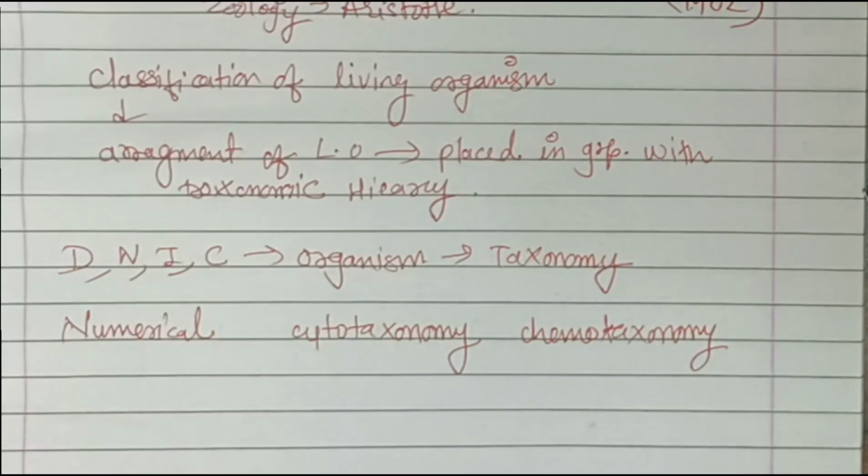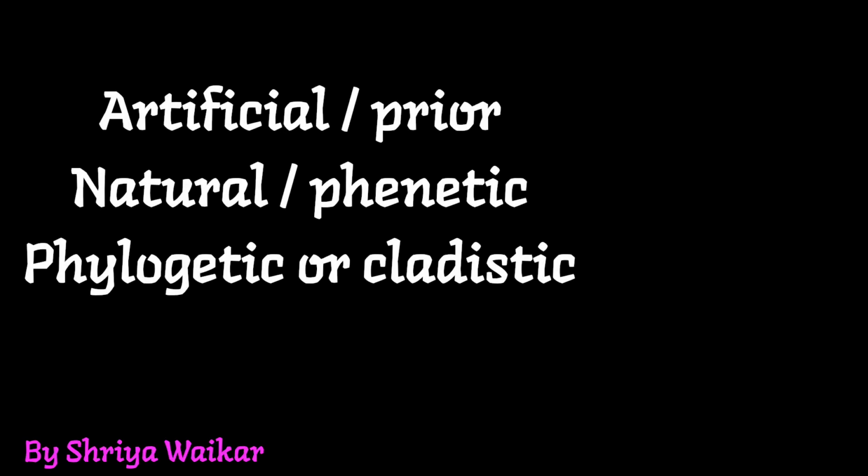On the basis of reference criteria, the classification of living organisms can be artificial, natural and phylogenetic. Artificial is also known as priori, natural is known as phenetic, and cladistic is known as phylogenetic classification.